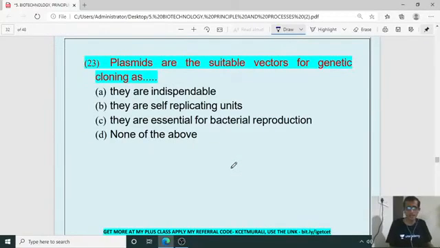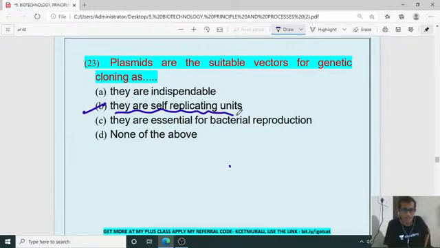Then, plasmids are suitable vectors for genetic cloning because of what reason? Plasmids are additional genetic material, isn't it? They are self-replicating units, like the main genetic material. They will undergo self-replication.